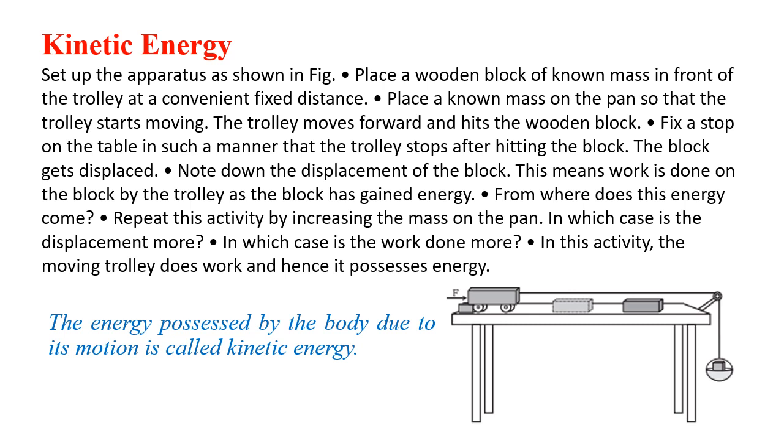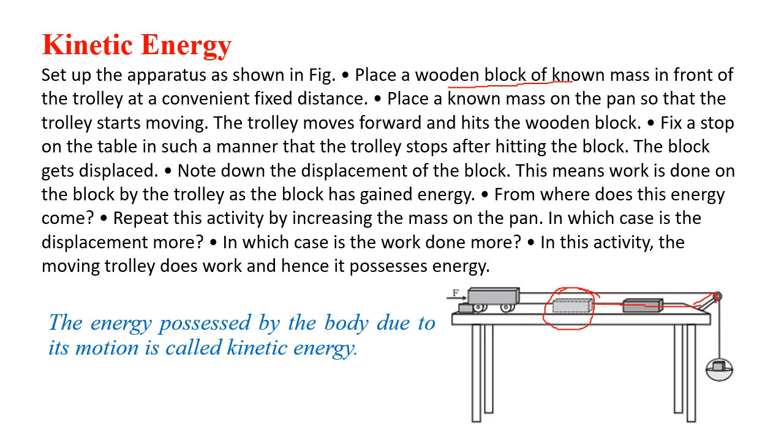Now, there is another example shown here. Yes, you can see this apparatus, you can see the diagram. A wooden block of a known mass, this is a wooden block whose mass is known, is put in front of a trolley. Okay?